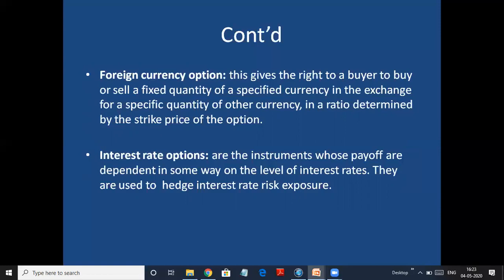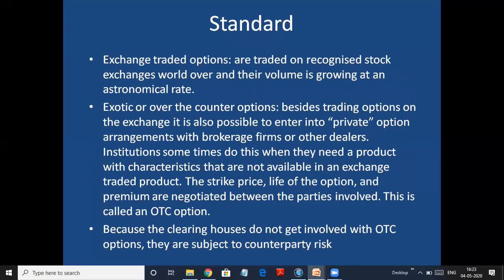Interest rate options. These are the options on the instruments whose payoff are dependent in some way or the other on interest rates. They are used to hedge the interest rate risk exposure. So we understood the interest rate swaps, and we understood the credit default swap, we understood collateralized debt obligation. All these are part of interest rate options.